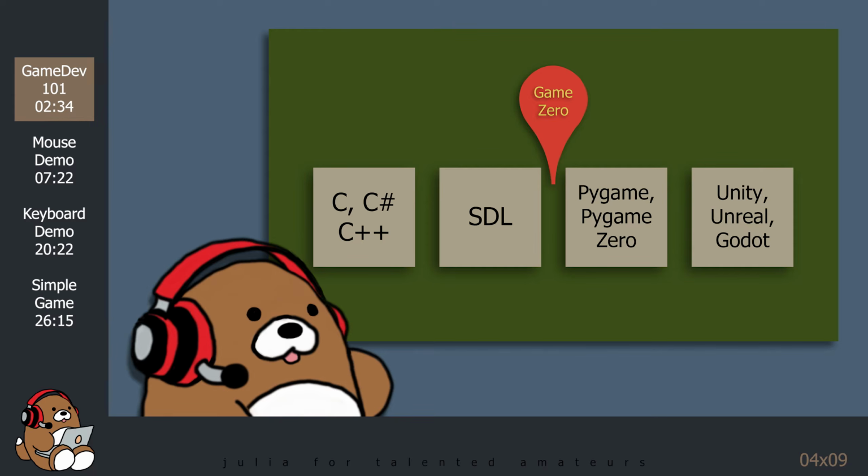This means that it's the perfect time for us to get in on the ground floor by getting an introduction to this relatively new package, with the expectation that not everything will work, and one should not expect the same level of documentation that one might find with a more mature package. With that said, let's fire up VS Code and learn how to use Game Zero.